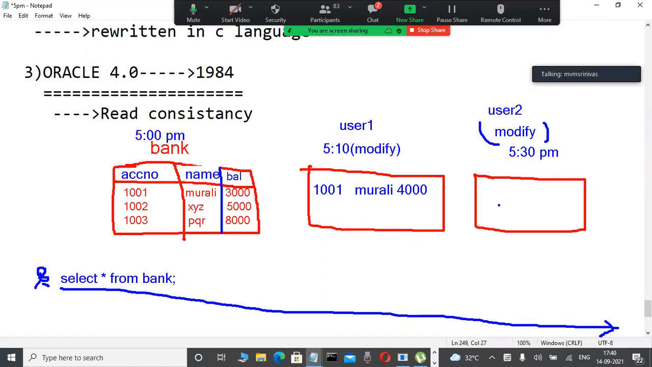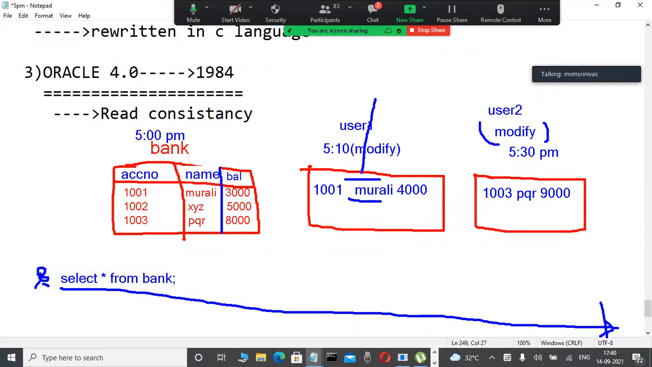Again at 5:30, they are modifying the data here: account 1003, PQR, this balance is modified to, for example, 9000. The remaining data is the same. Now anybody tell me in our class, when a user types select star from bank, and a data entry operator is typing, the database server, either Oracle, SQL Server or DB2, up to 5:30, which data is showing?